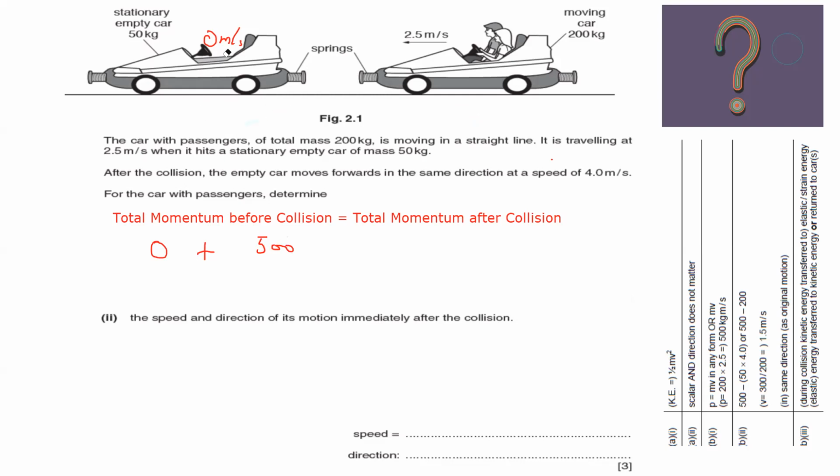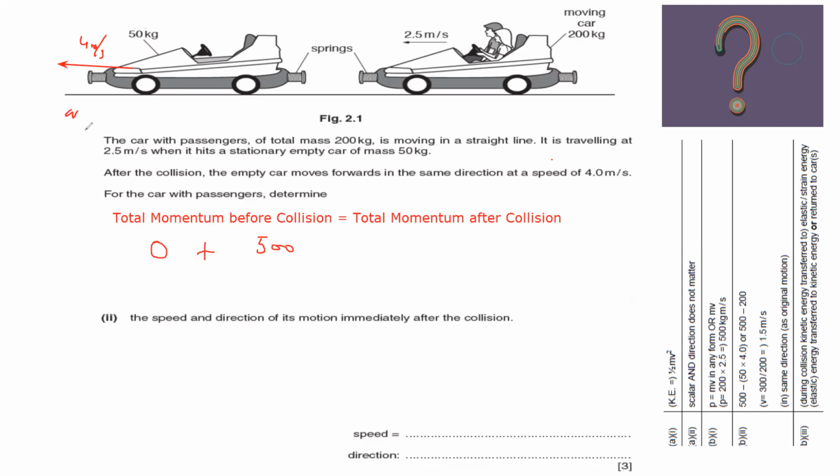After collision, this car was moving. Now it is not stationary. After they collide with each other, this car was moving with 4 meters per second.